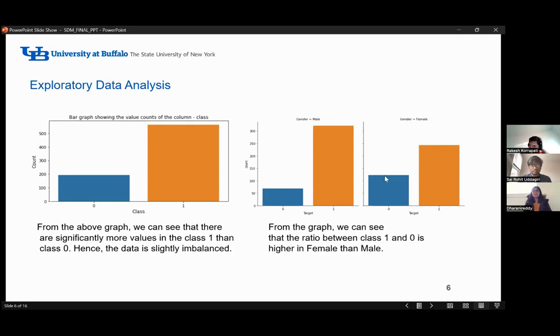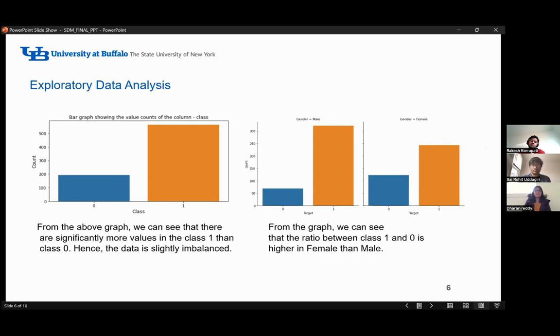Then when we split the class variable by gender, male and female, we see the ratio between class 1 and 0 is higher in females compared to males, which means the males who have Parkinson's disease are more numerous than the males without Parkinson's disease. Similarly, the females who have Parkinson's disease are more numerous than the females without it. The ratio between class 0 and 1 is higher because there is not much difference between class 0 and 1 in females. We have analyzed the data by performing EDA.